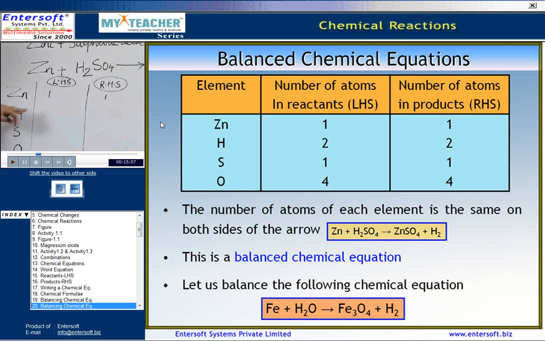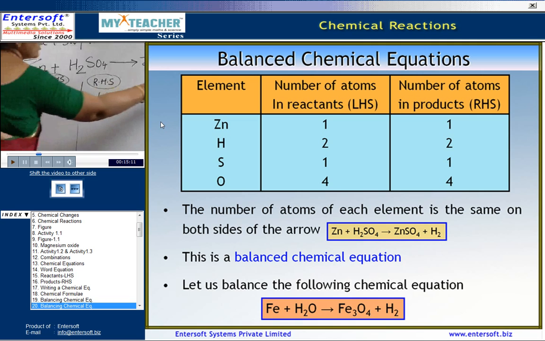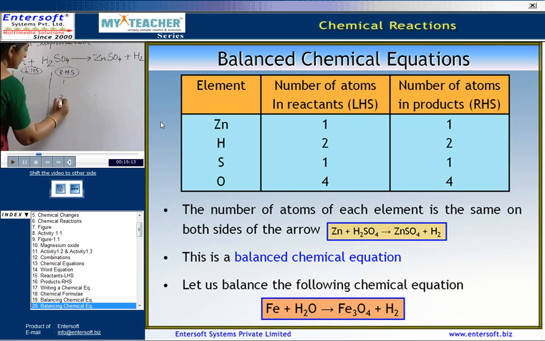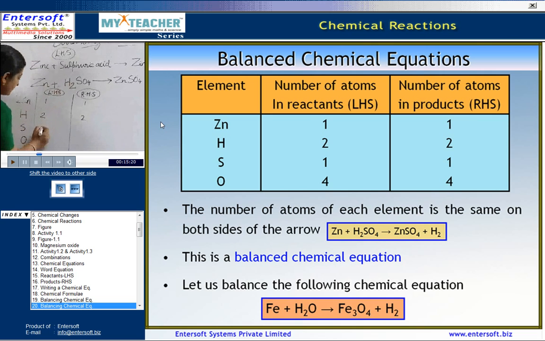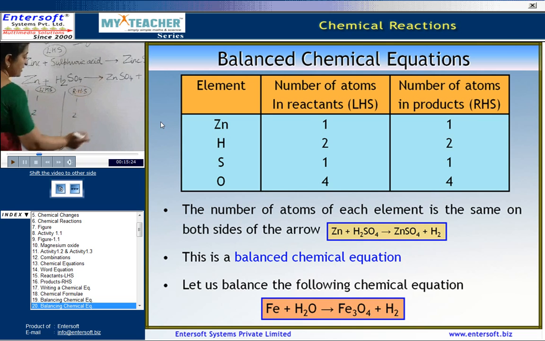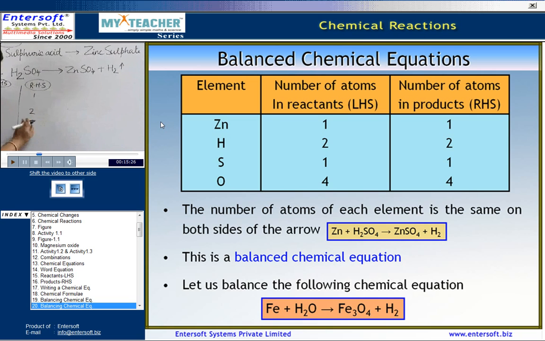Number of hydrogen atoms present here is 2. Number of hydrogen atoms present on the RHS is again 2. Now coming to sulfur, the number of atoms of sulfur is 1 on the LHS, and on the RHS it is again 1.